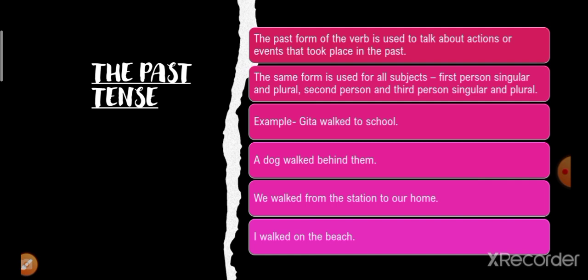So for first person singular or plural, second person and third person singular and plural, every subject uses the same form of verb, that is the base form of the main verb plus ed. So this was the past tense.